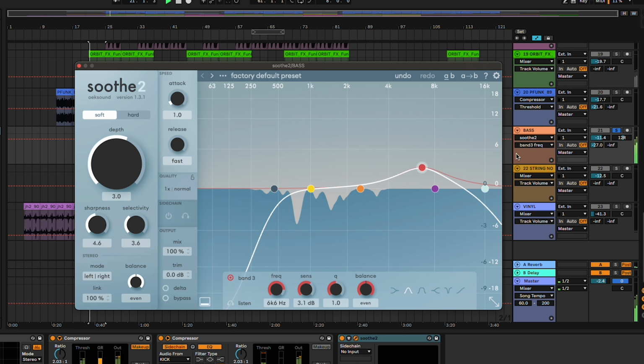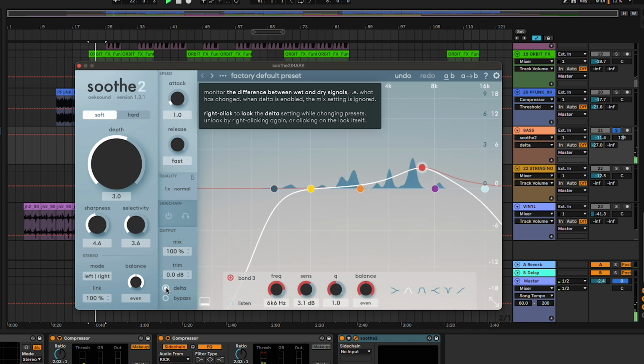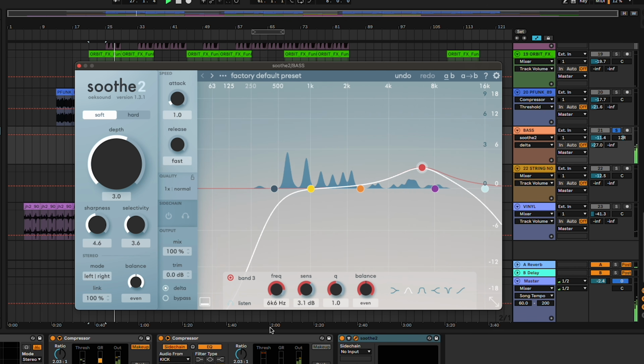And I'll preview it here. You could see it. So this information that's coming in, that's what it's taking out. And I can solo it now and you could hear it. So that is information it's actually removing from whatever sound is coming. It could be a synth, a vocal. So I put it on almost everything.